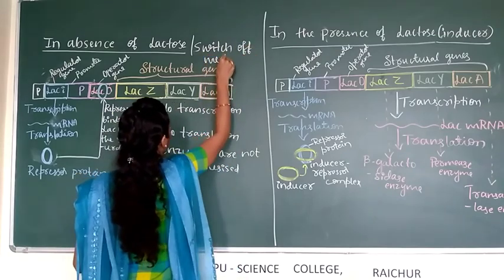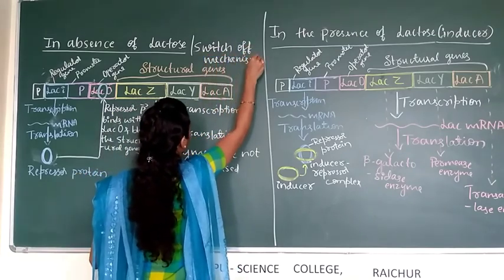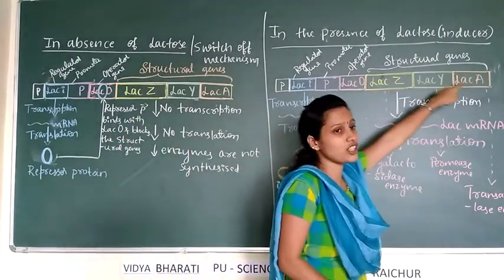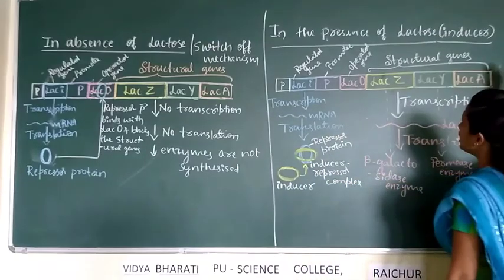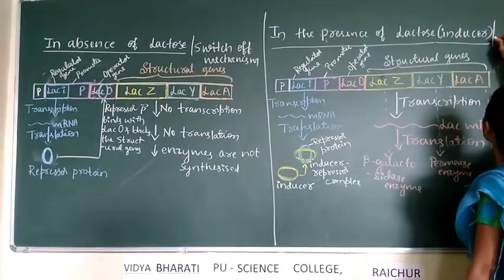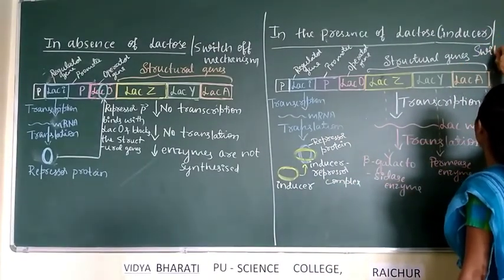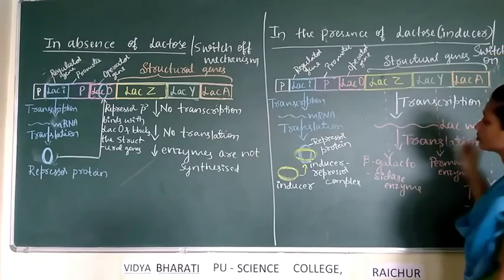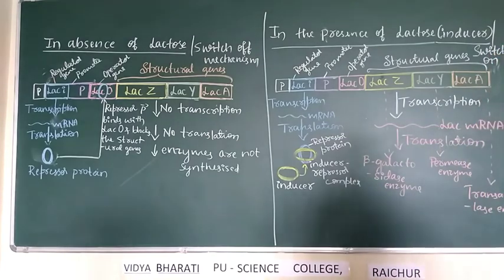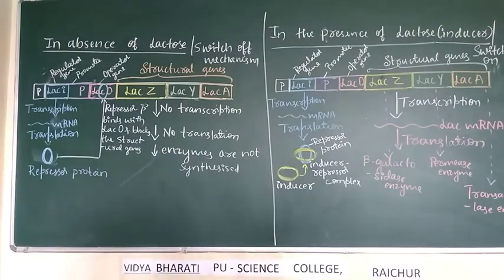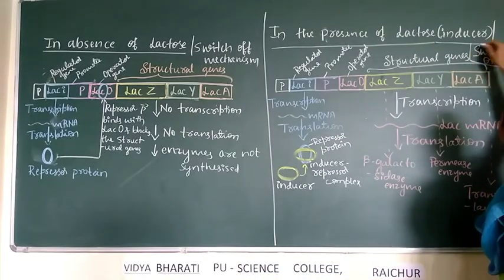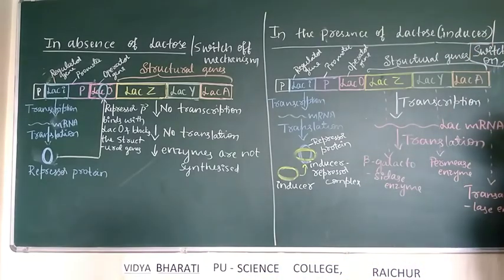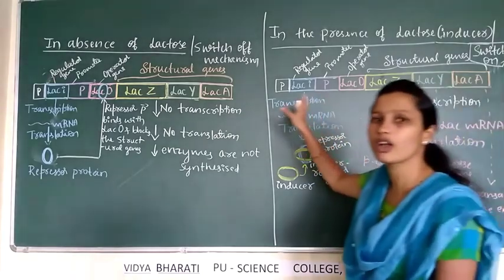Here all the genes are expressed, which means they are switched on, so it is also called the switch on mechanism. In the absence of lactose, it is switch off. In the presence of lactose, it is switch on. This is about the lac operon concept.